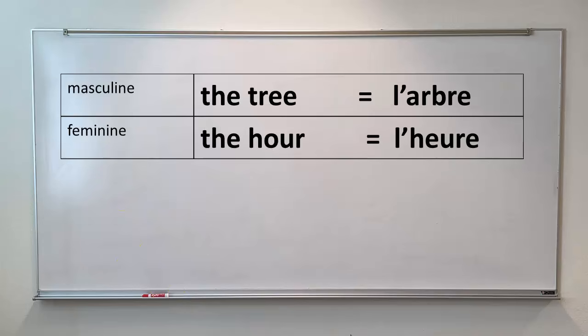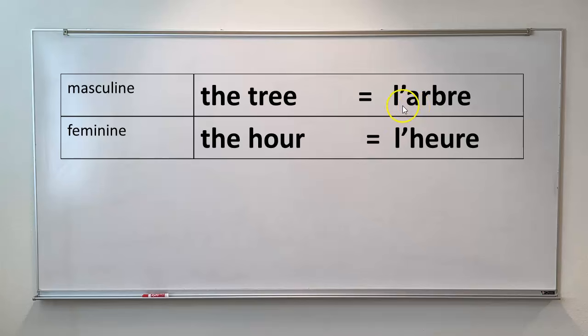Someone will probably ask in the comments, so here is the answer. What about the case of the L apostrophe? What's happening there? Well, the word tree in French is arbre. So arbre is a grammatically masculine word. If you look it up in a dictionary, it will tell you that it's masculine. Normally, masculine nouns will take a le for the definite article, but arbre begins with a vowel sound.